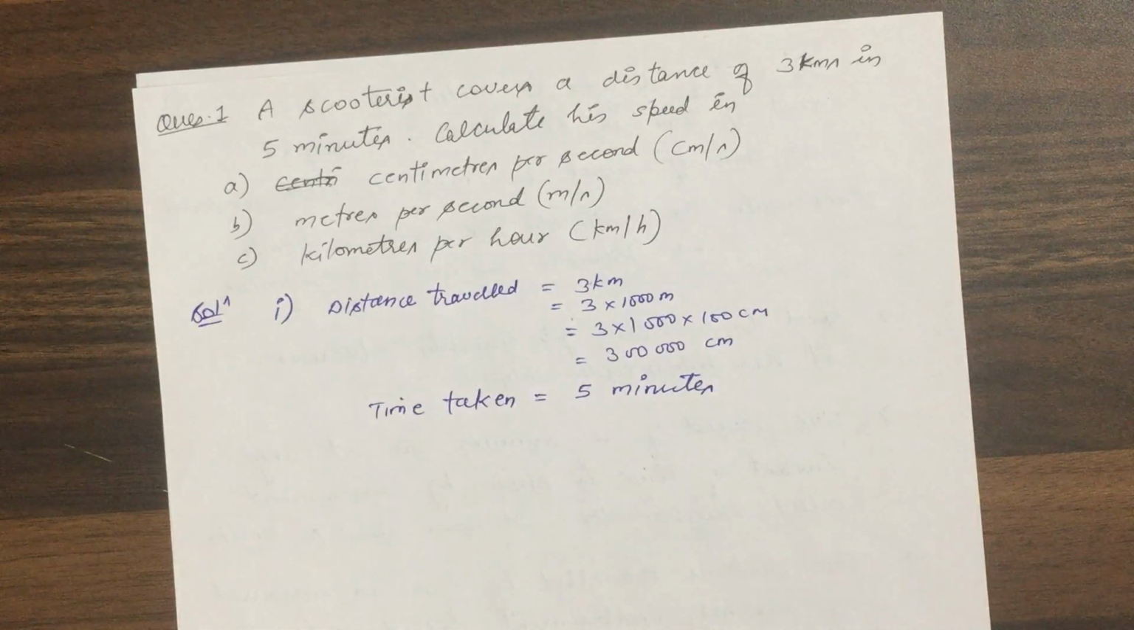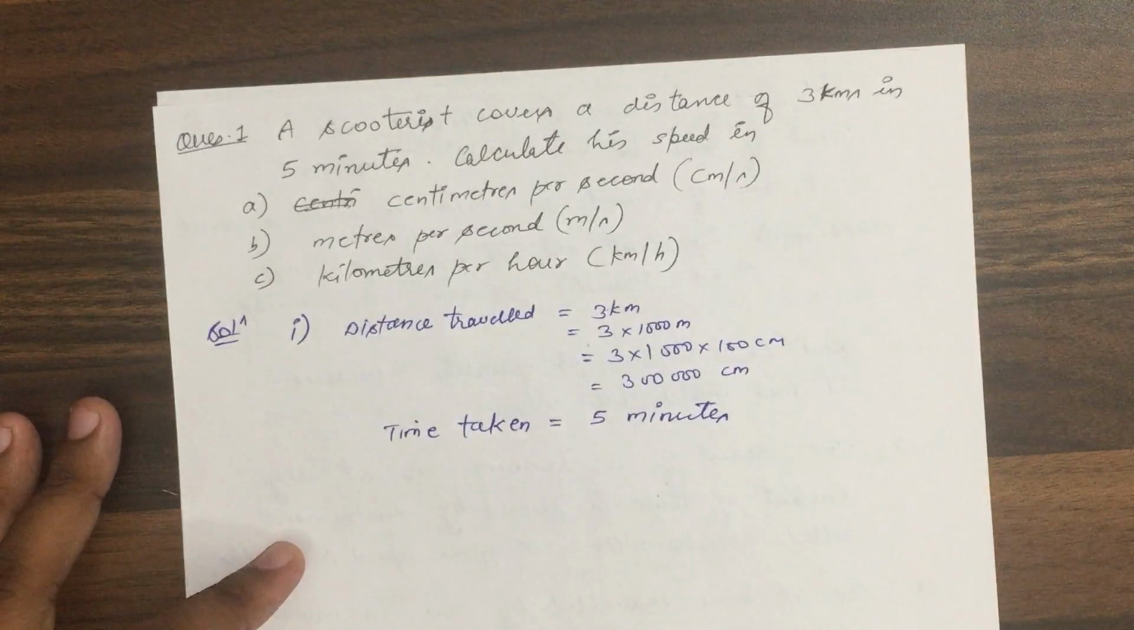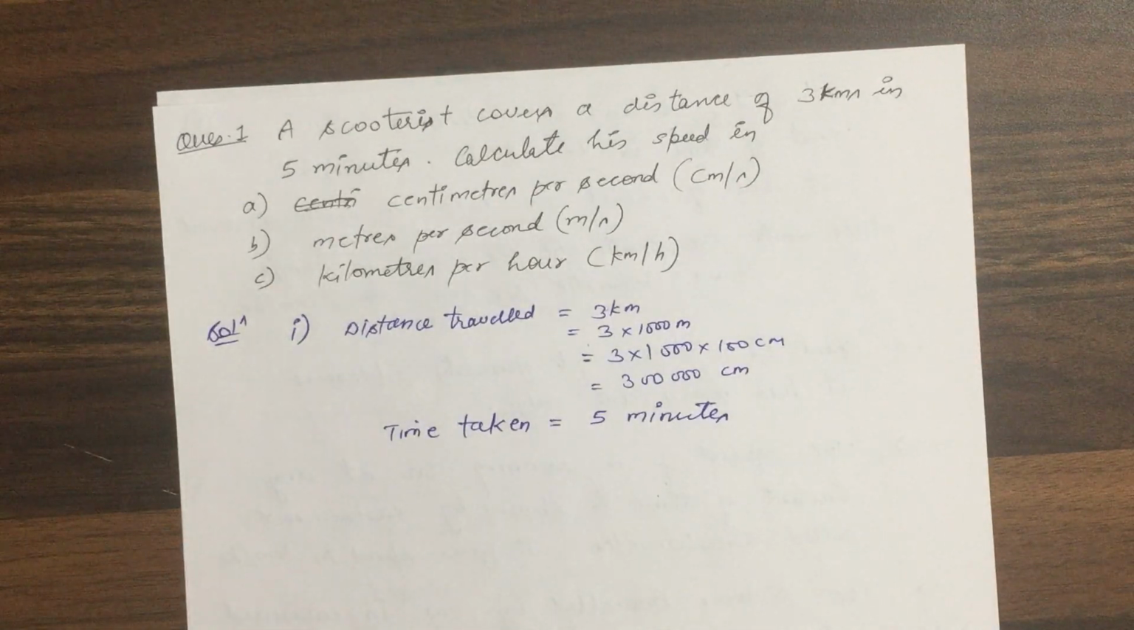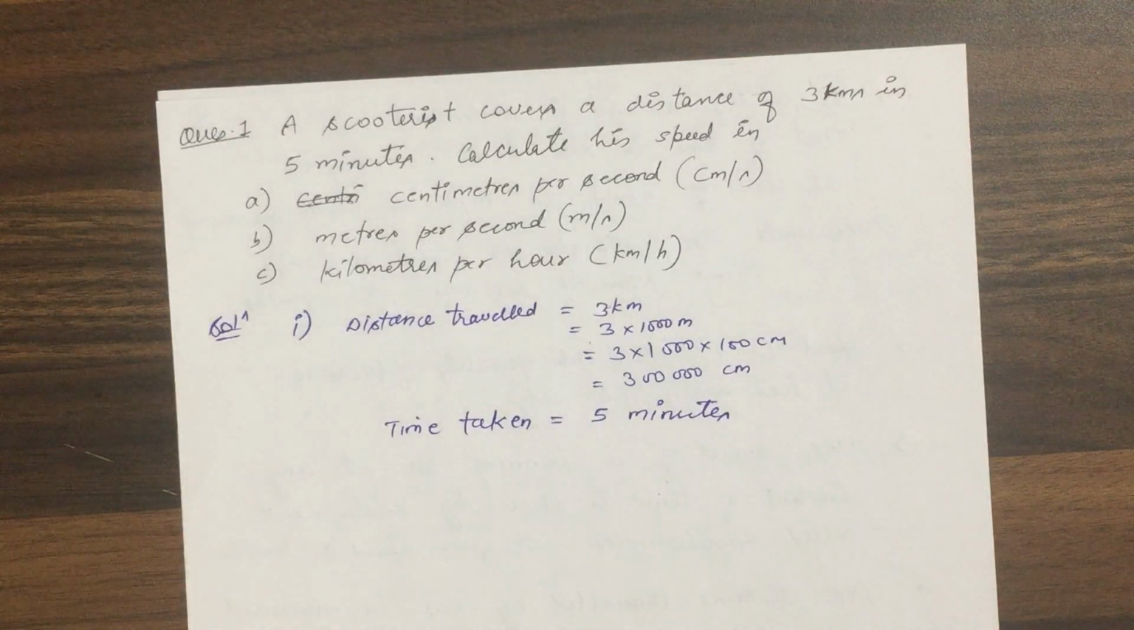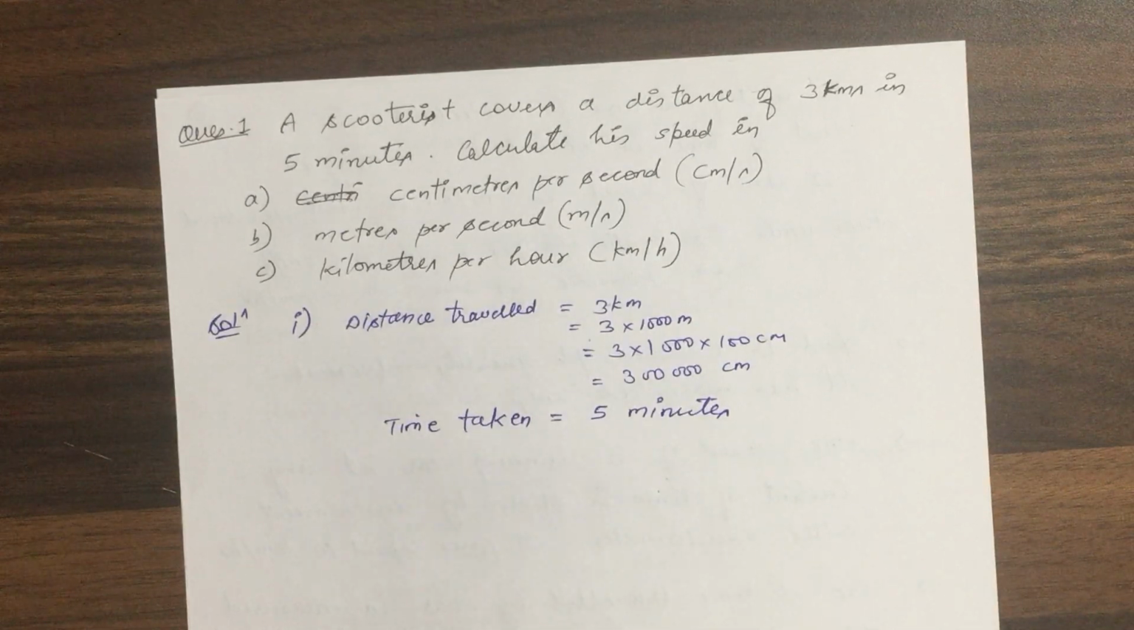this example. Now read it. Now whenever you want to copy, actually what you can do, you can pause the video and note it down. Okay, so I'll be giving sufficient time. Now question 1. A scooterist covers a distance of 3 kilometers in 5 minutes. What is given to you? A scooterist covers a distance of 3 kilometers in 5 minutes. Calculate his speed in centimeter per second, meter per second, and third one kilo.